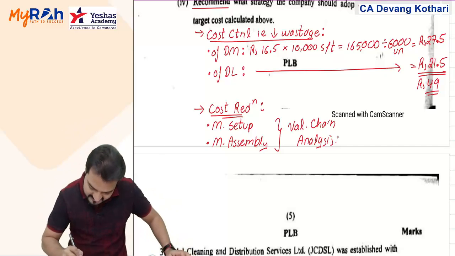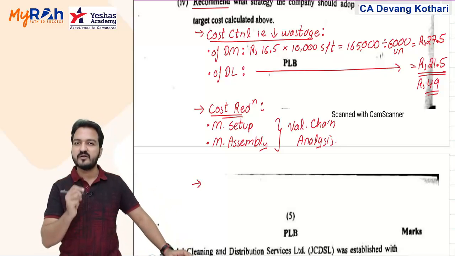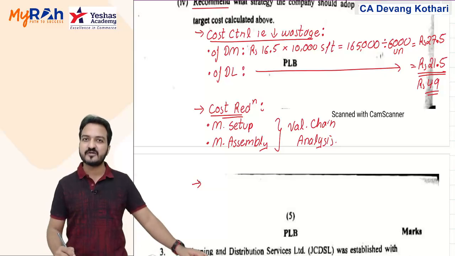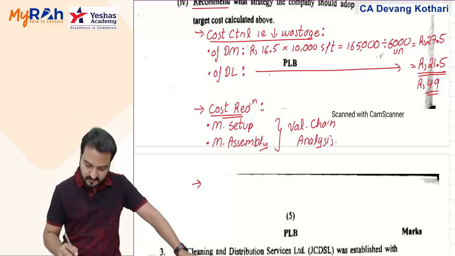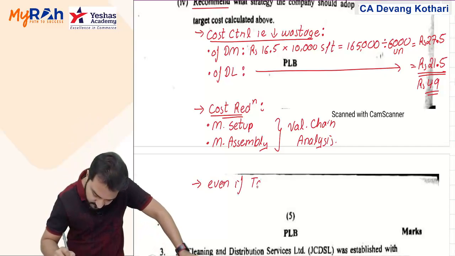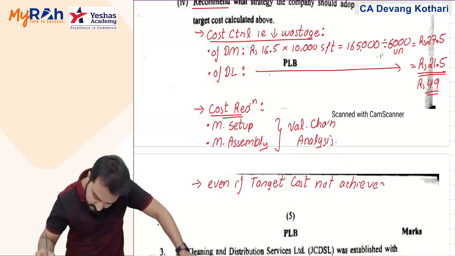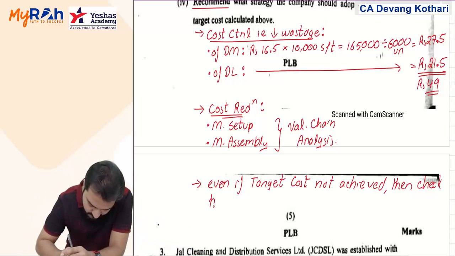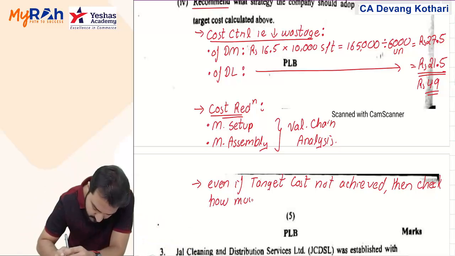And one more set of recommendation extra, not done in my class, is that if they don't achieve the cost reduction, if they don't reach the target price, even if target cost is not achieved, then check how much sales